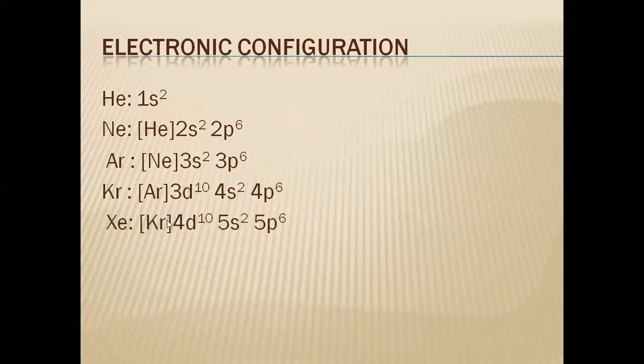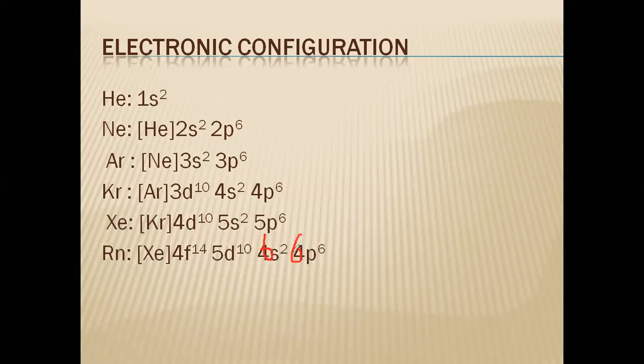Xenon, krypton will be there where 36 is over, then 4d10 5s2 5p6. Radon will be there with the xenon where 54 is over, 4f14 5d10 4s2, sorry, this should be 6s2 6p6. Make the changes.